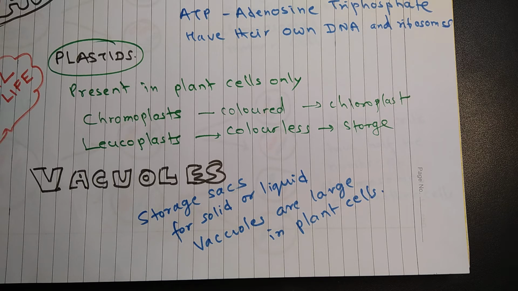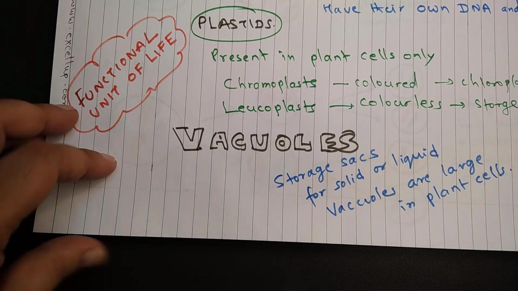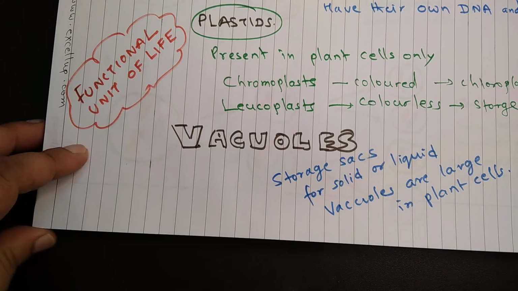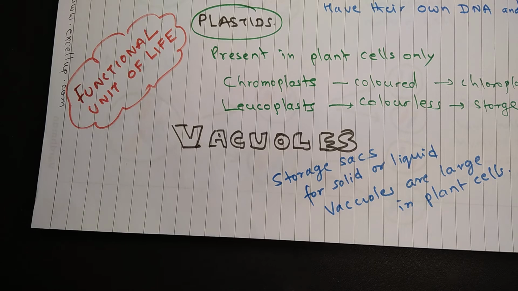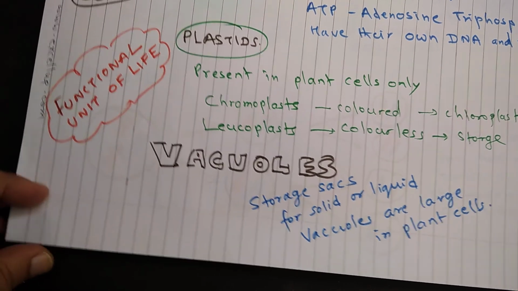Okay, so now you have seen that different organelles serve different purposes. Some organelles are responsible for transportation, some for respiration, some for digestion, the way different organs in the human body or in complex organisms are responsible for various functions.